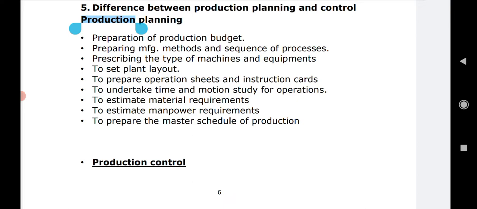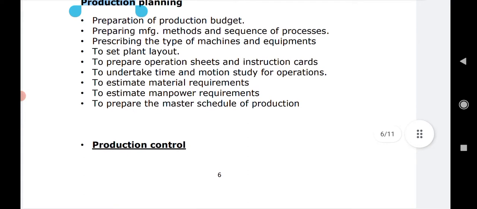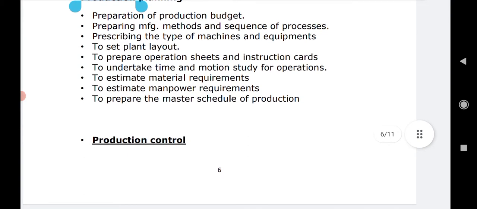Like we prepare the production budget, we prepare the manufacturing methods, we select the sequence of it, we select the types of machines and equipment, we draw the plant layout, right? It means the arrangement of the machinery. We prepare the operation sheet and instruction cards, that is, how the operations are to be set, how they are to be performed, and wherever instructions are required, instruction cards are inserted, right?